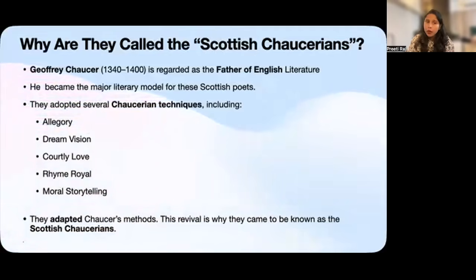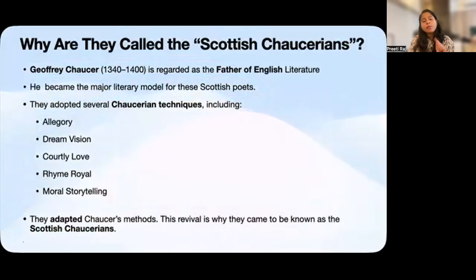The Scottish poets greatly admired Chaucer's writing. They adopted many of his literary techniques such as allegory, dream visions, courtly love, rhyme royal, and moral storytelling. His works became a model that inspired a new generation of poets in Scotland.